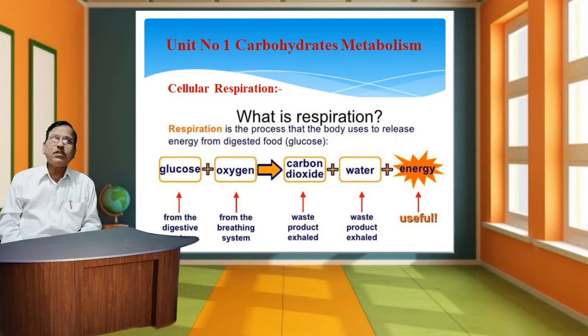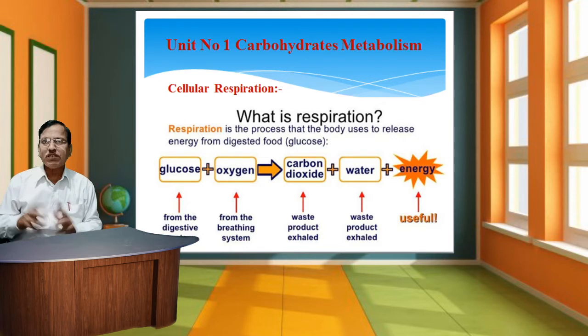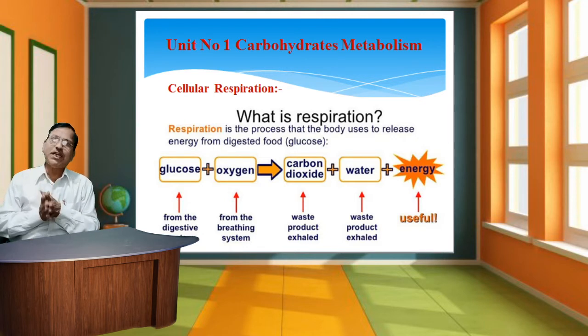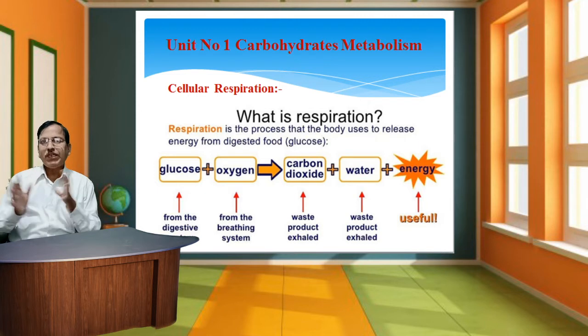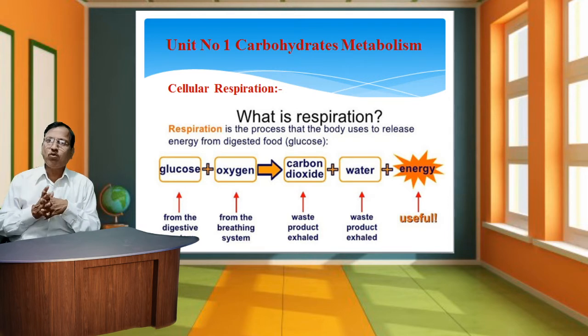We know this process takes place in living organisms as well as human beings. First is cellular respiration. Cellular respiration is the first most important process carried on in the living organism. Respiration is the process that the body uses to release energy from digested food.